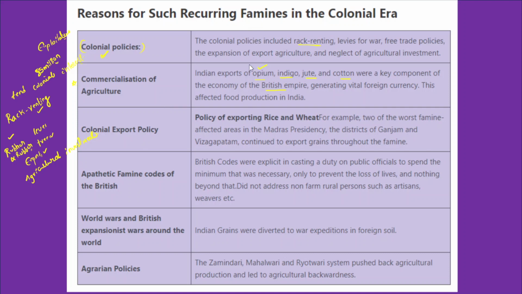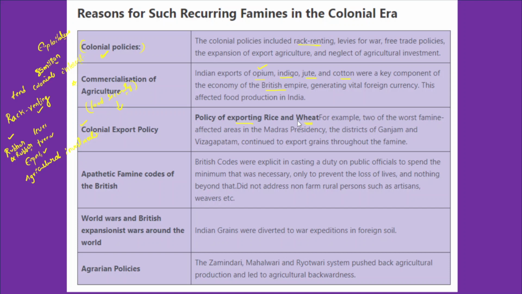Because of this reason, they neglected the food security requirements of the people in those regions, because the cultivation of commercial crops significantly benefited the British Empire. After that, the colonial export policy also significantly neglected Indian interests, or the domestic industrial interests. In fact, they started exporting rice and wheat to other parts of the world.